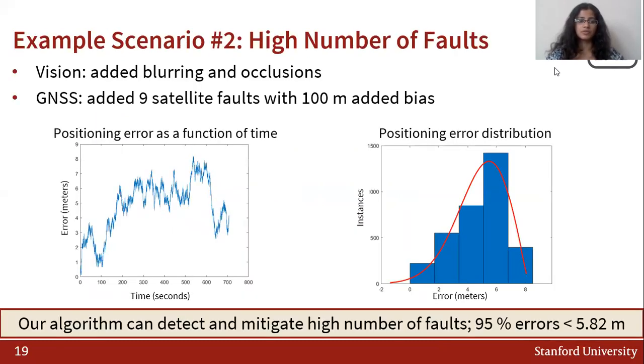Moving on to example scenario 2, where we test our algorithm with a high number of faults. We retain similar kinds of faults for vision, but for GNSS, we increase the number of satellite faults from 2 to 9, and then decrease the added bias from 200 meters to 100 meters. Again, the positioning error shows that the error does not progressively increase with time, and the error distribution on the right indicates that our algorithm can detect and mitigate high bias values at a relatively high number of satellite faults, since 95% of the errors still fall below 5.82 meters.